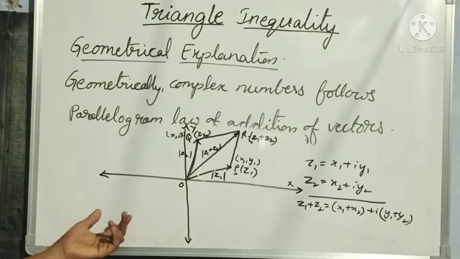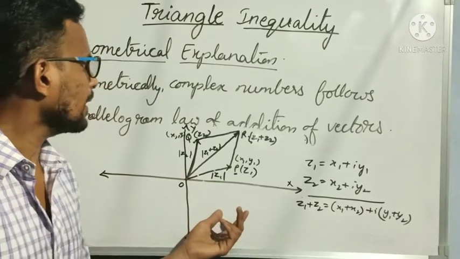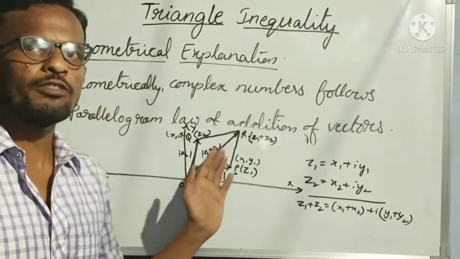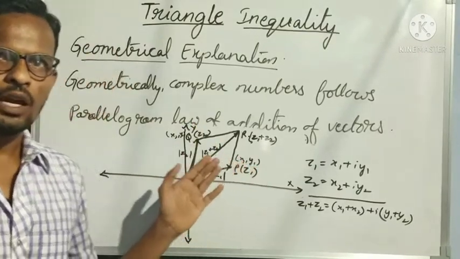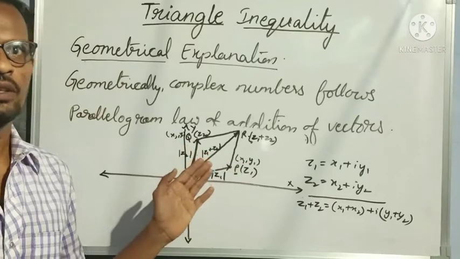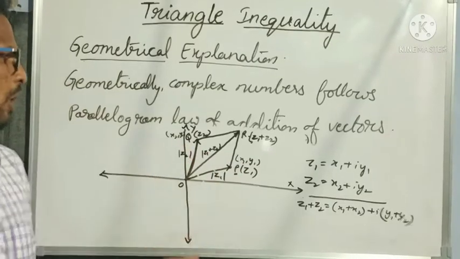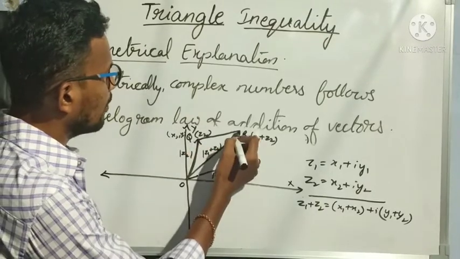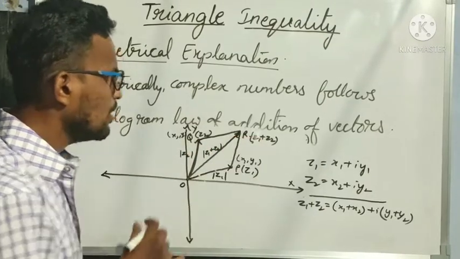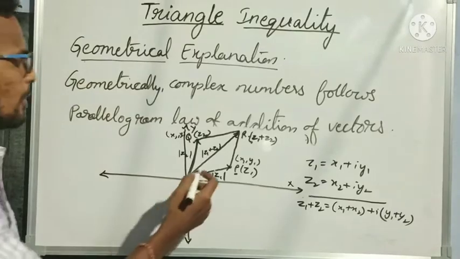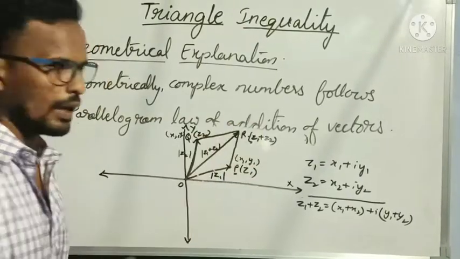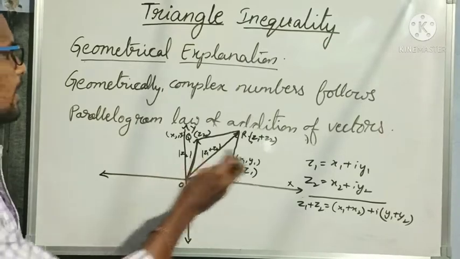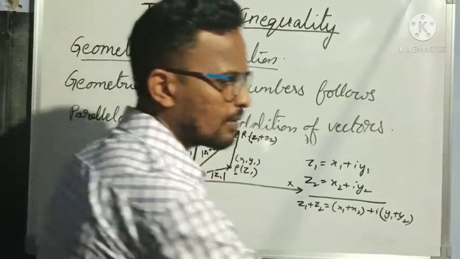This is the parallelogram law of addition of vectors, proved in terms of complex numbers. So OP bar plus OQ bar will always be equal to OR bar, that is the diagonal of the parallelogram OPQR. Understood everybody? This is the parallelogram law of addition of vectors.